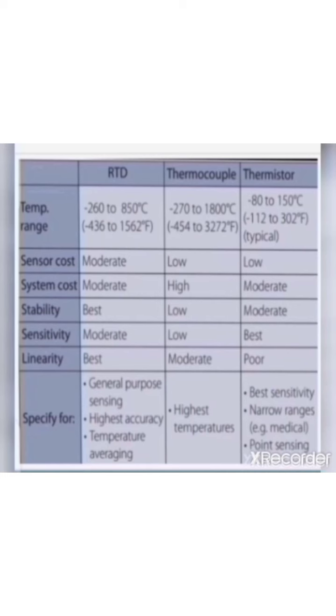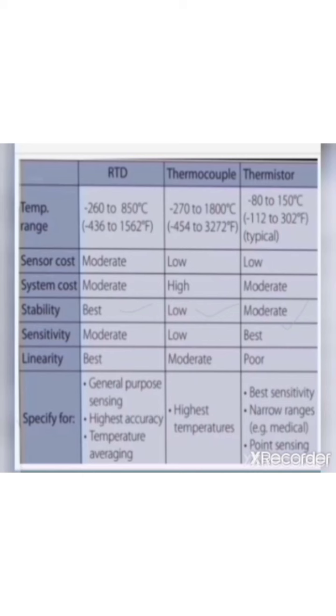Then let's move toward the stability. RTD is the best, thermocouple is low and unstable, and thermistor is moderate. Then let's move toward the sensor cost.